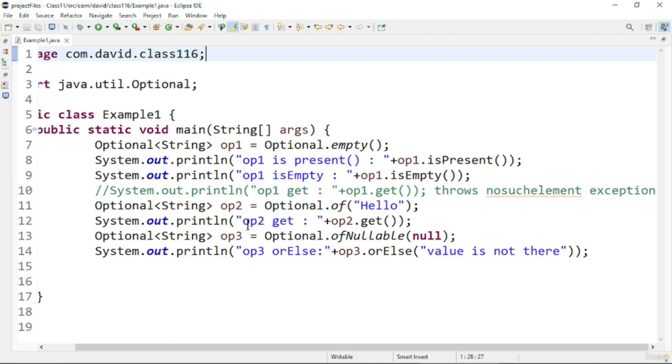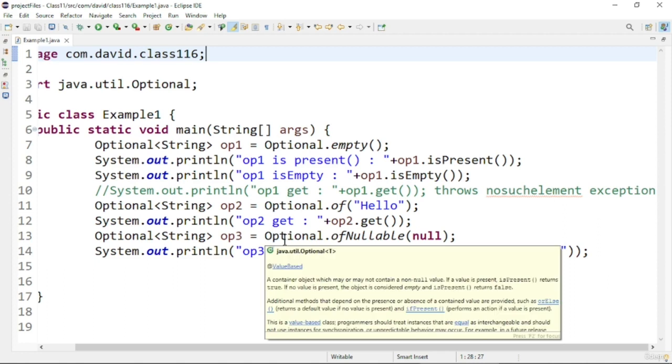So for ofNullable we can pass a null value. After that I am using the orElse method. What it does is, if the value is not present, then whatever you supply in the parameter will be returned back. So if there is any condition you want to execute and the value is not present, you can supply a particular value in the method and it will be returned to you. So let us see the output of this program.